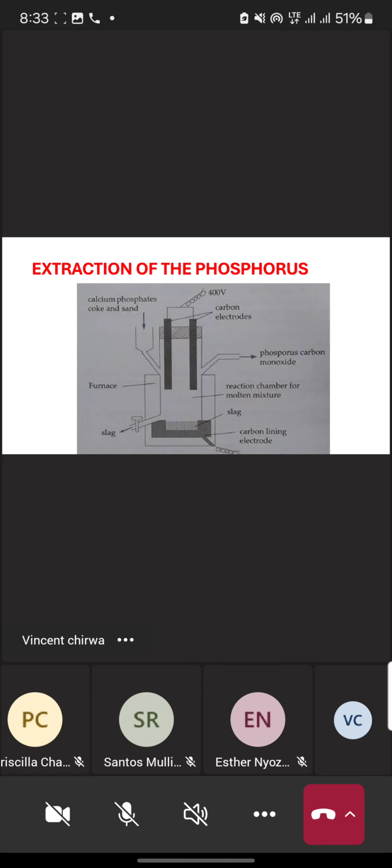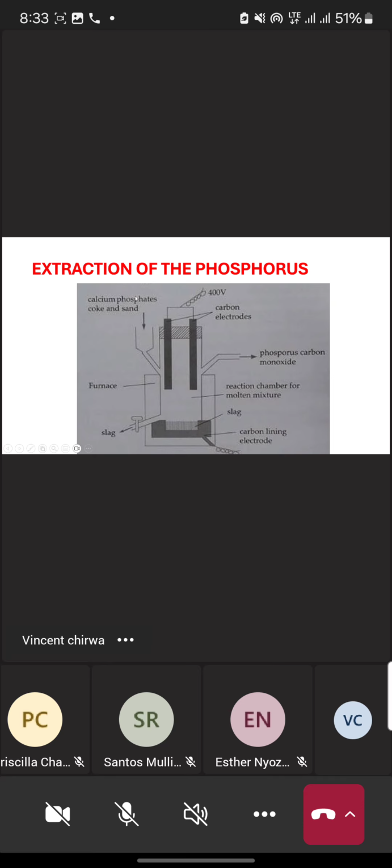Okay, in terms of electricity, yes, phosphorus is a non-metallic element which does not conduct electricity. But I said phosphorus does not exist as a free element, okay? But it exists in a compound. Like our compound of phosphorus, it is calcium phosphate.